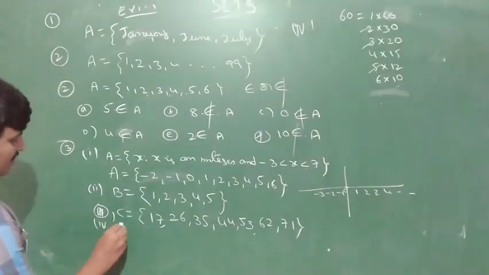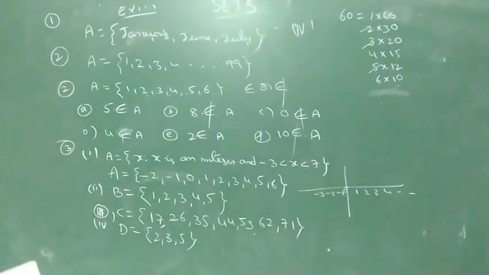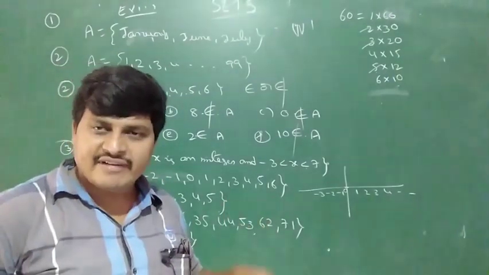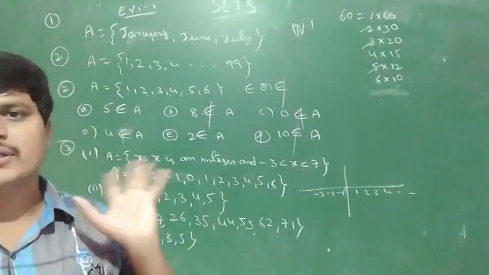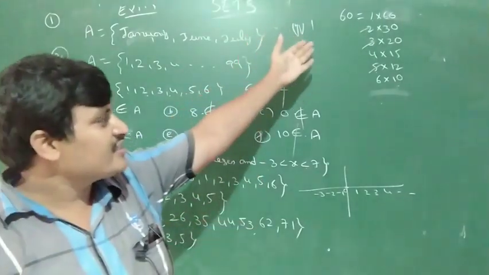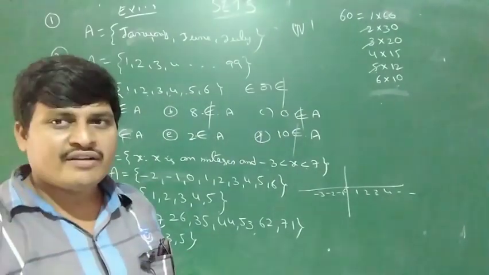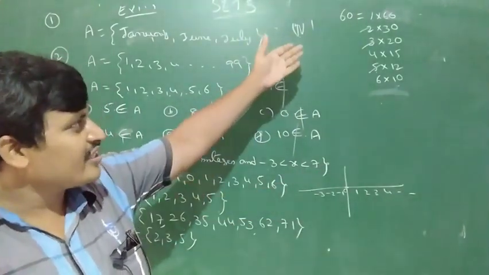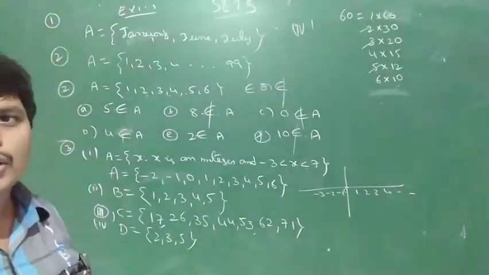Answer: 2, 3, 5. Once again, what are you being asked? X is a prime number which is a divisor of 60. Not all divisors of 60, only the prime numbers among them. The divisors of 60 are 1, 2, 3, 4, 5, 6 and so on. Among the divisors of 60, how many prime numbers are there? 2, 3, 5 are prime. 1 is not a prime number. So the answer is 2, 3, 5.